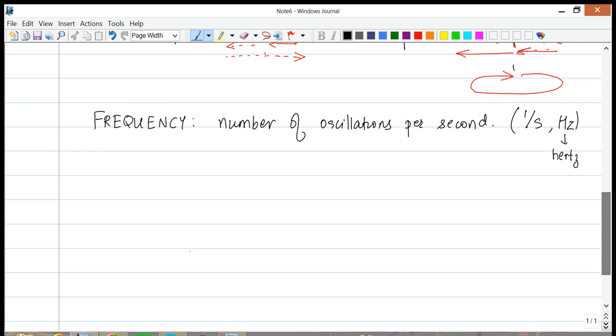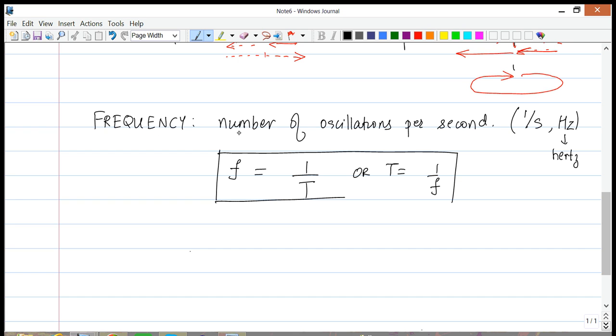H-E-R-T-Z, hertz. So we can relate frequency to the time period very easily, and f is simply equal to 1 divided by the time period, or T is equal to 1 divided by the frequency. Okay, so this is a relationship that's going to keep coming up a lot, so let's make sure that we understand this.